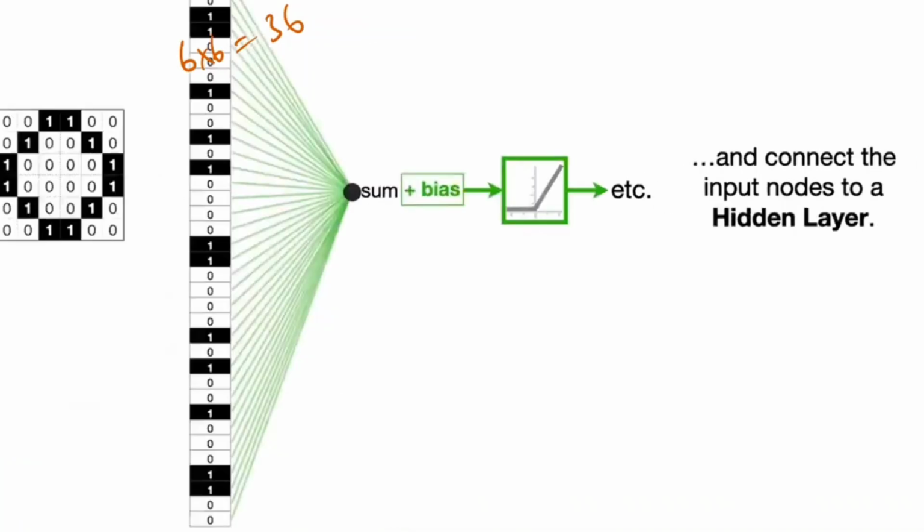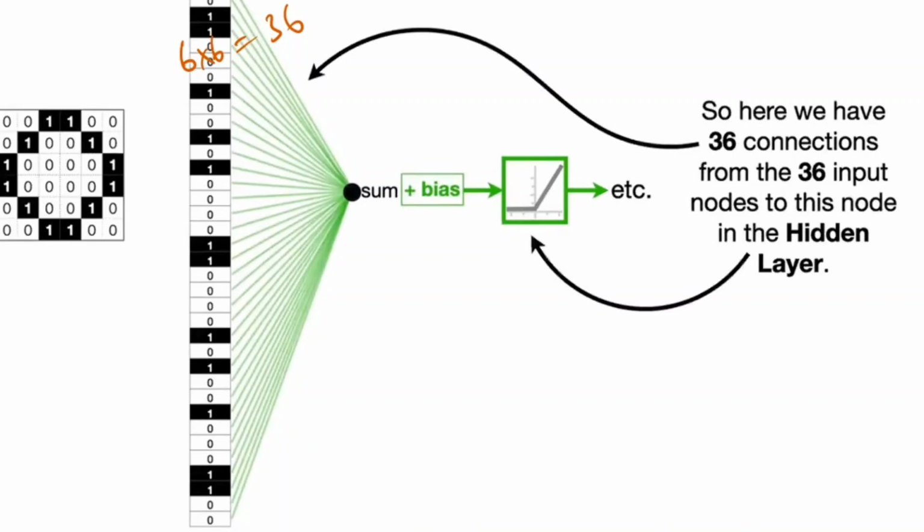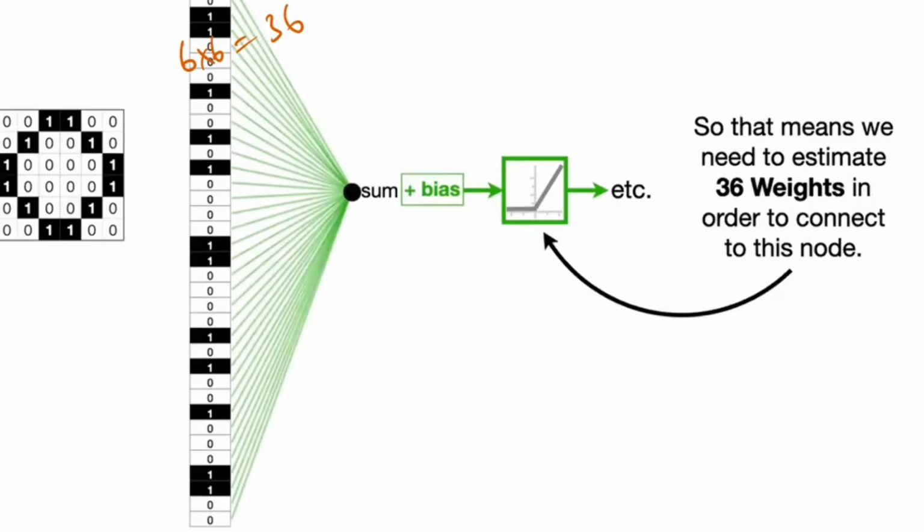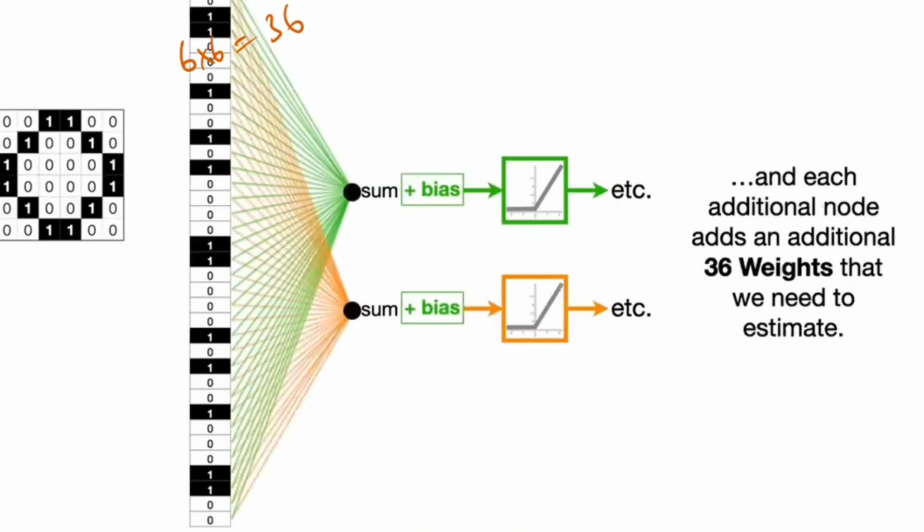Now if you apply a normal neural network over this and connect to one neuron in the hidden layer or output layer, how many weights have to be updated every time? 36 weights for one neuron. For one more neuron, one more 36 weights have to be updated.